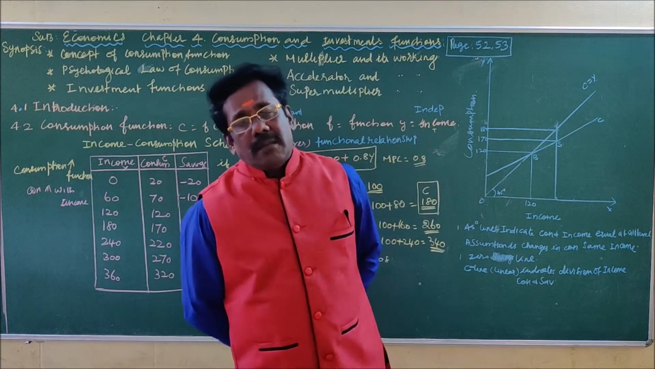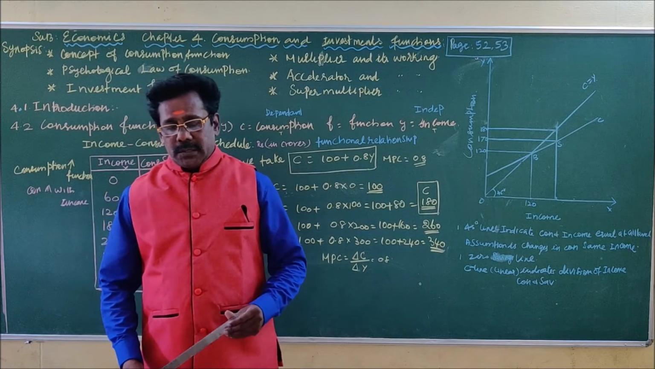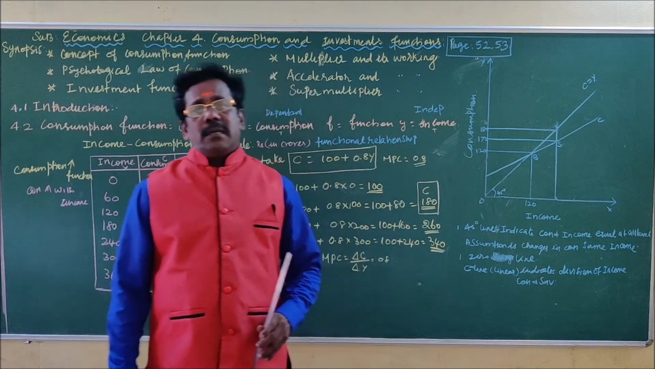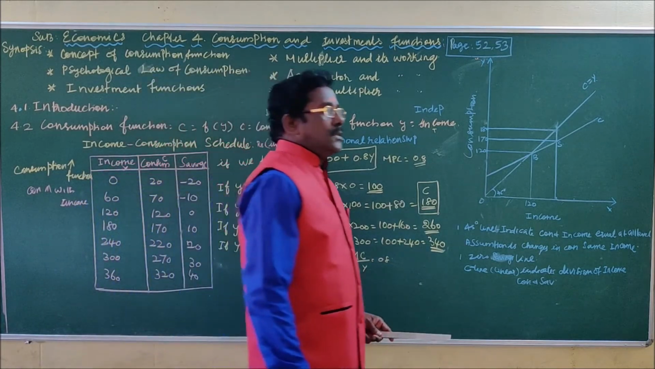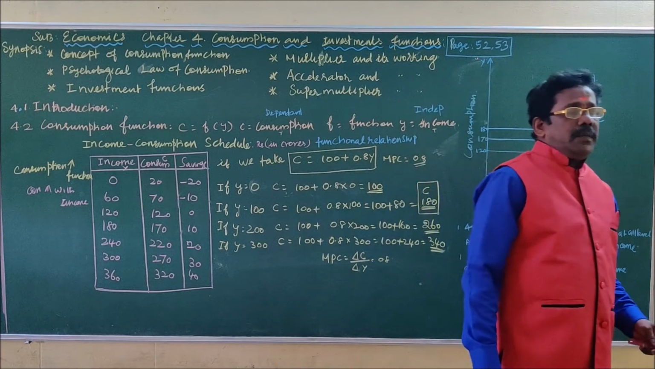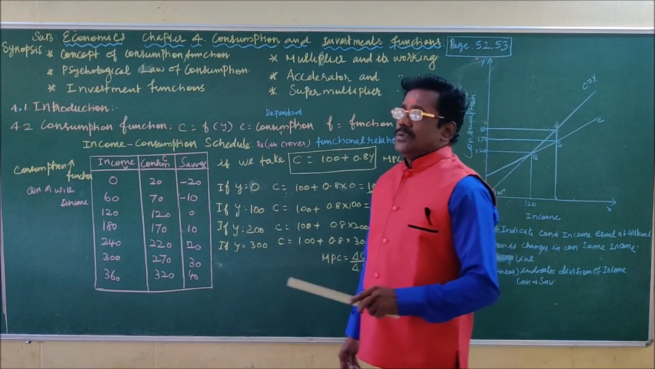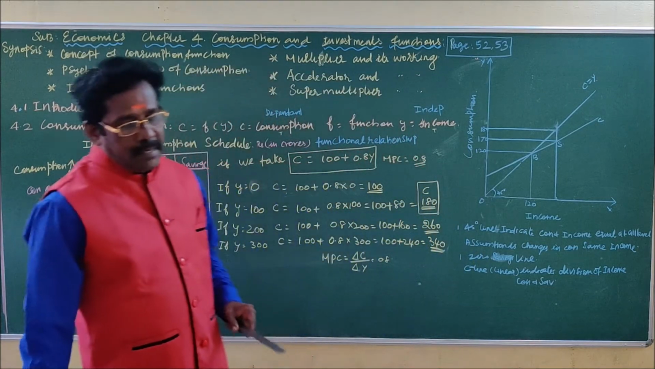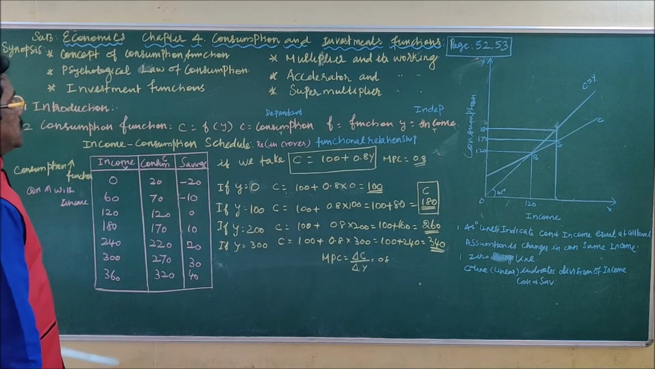The national income comprises both consumer goods as well as investment goods. So there is a close relationship between consumption as well as investment and the national income. There is a close relationship between income, consumption and national income. So this is an introduction about the consumption and the investment functions.